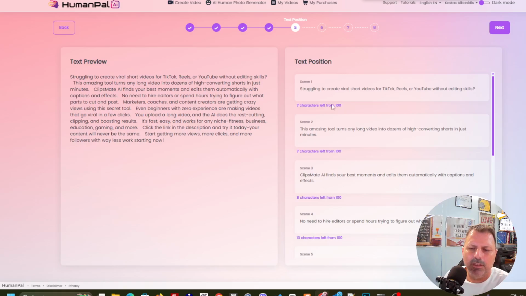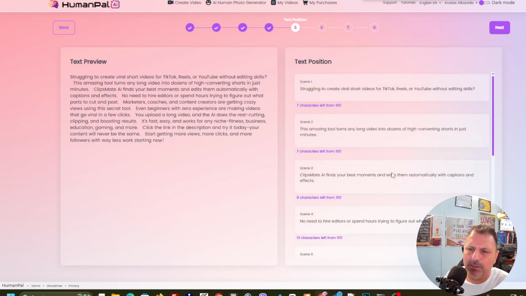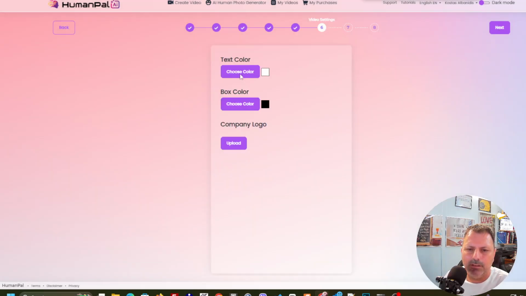Let's go on. Here you're gonna see that I have the ability to change how this script is gonna show, but I have already asked the AI, in fact just GPT, to create the scenes in 100 sentences, each one of them, so it looks really nice. Let's move on. Go to the next.